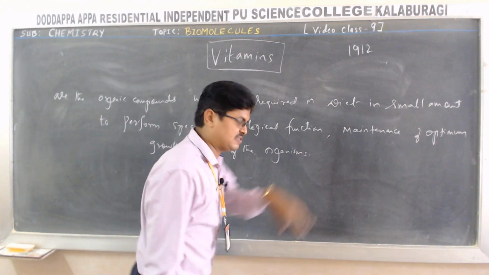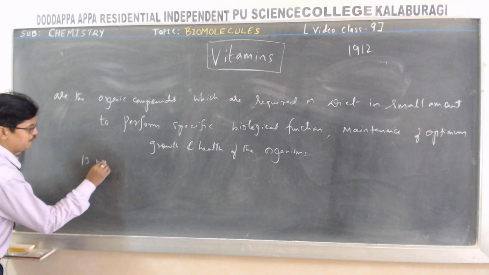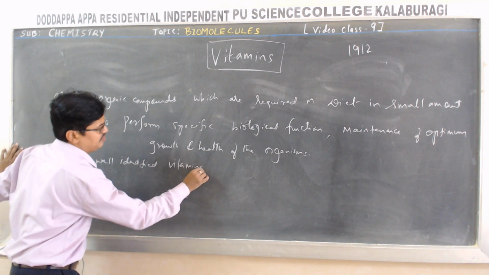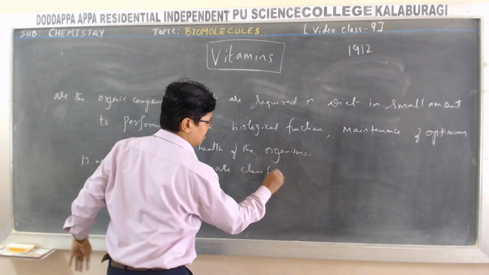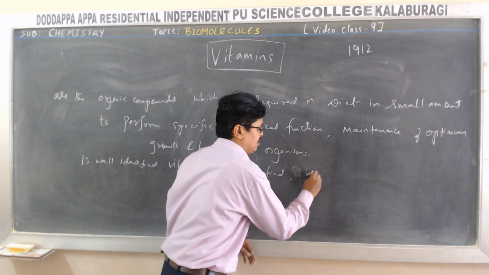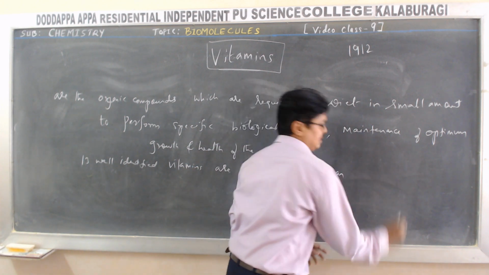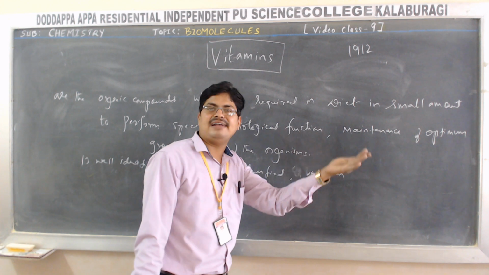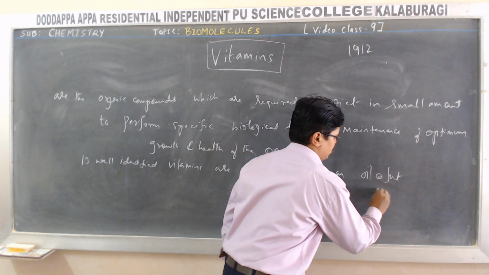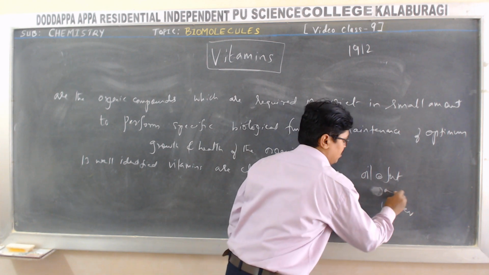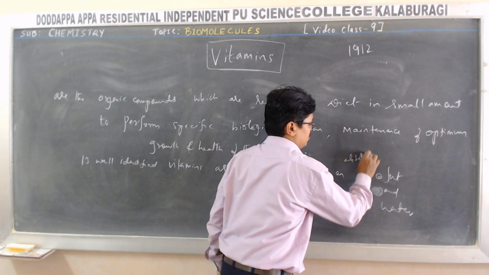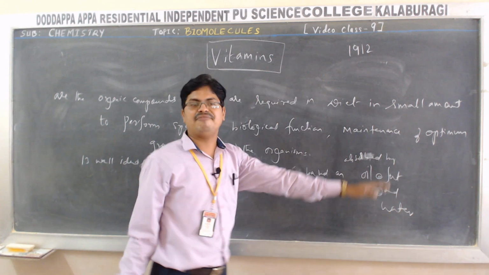The 13 well identified vitamins are classified into two broad types, based on their ability to be absorbed by oil or fat, or in water.